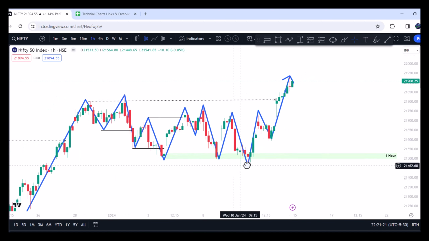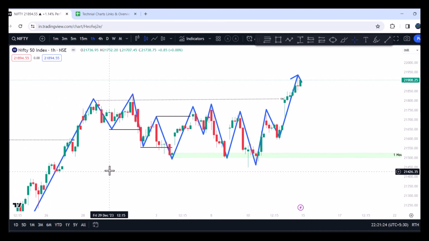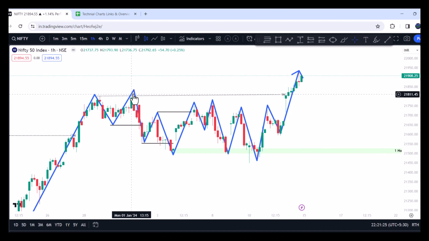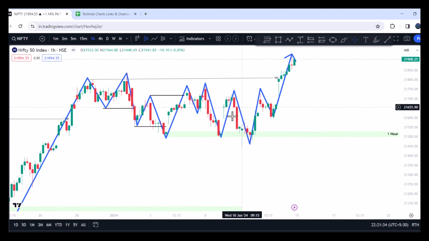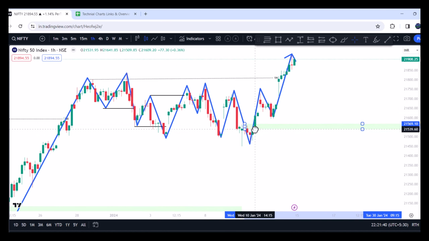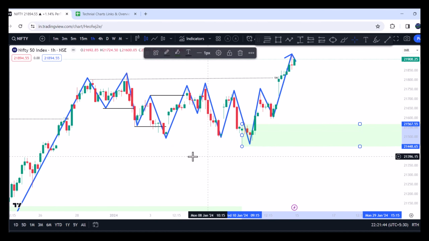On the larger time frame, this is internal structure. On the larger time frame, if you see, this is the first change of character on the bearish side, and the market closed above this, like on Friday it has closed above this. The lowest point within this particular swing is this one. So this remains our strongest demand on the 1 hour time frame.